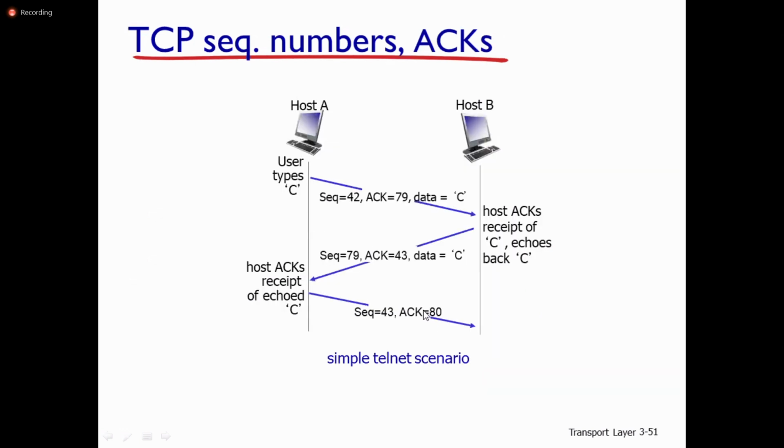You can look at the TCP sequence numbers and acknowledgements. User types, host A and host B. Sequence number 42, acknowledgement number 79.